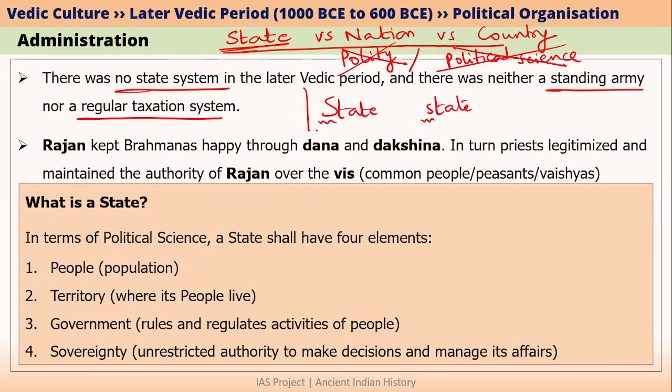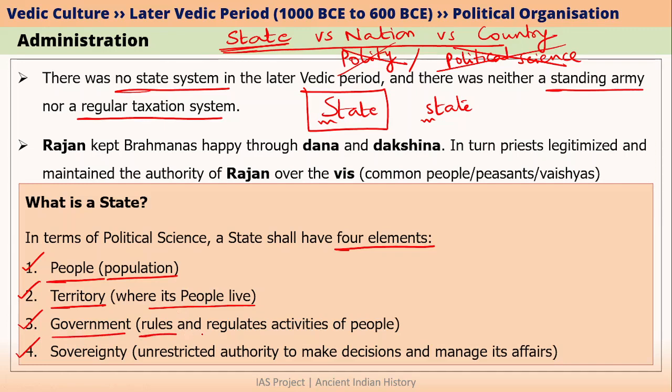Okay. When we say state with a capital S, then such kind of state in political science basically has four elements. And these four elements are nothing but population, territory, government and sovereignty. It simply means that every state should have some people, or let's say it should have a population. Also, the state should have territory. This is the territory where its people live. Another element that state should have is government. This government basically makes rules and also it regulates and enforces these rules, which means that it regulates the activities of the people who are living within its territory.